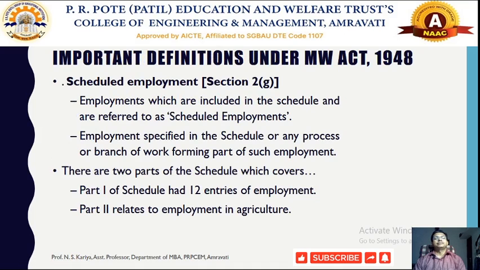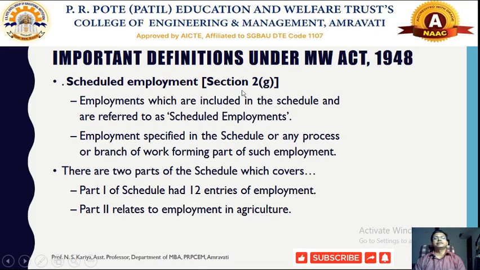Now these are called the important definitions under the Minimum Wages Act 1948. According to section 2G, all employments that are called scheduled employments are those included in the schedule. In that schedule there are two parts, part 1 and part 2, which cover different types of employments, and that's why it is called scheduled employment. Employments specified in the schedule, or any process or branch of work forming part of such employment, will be covered under the scheduled employment.